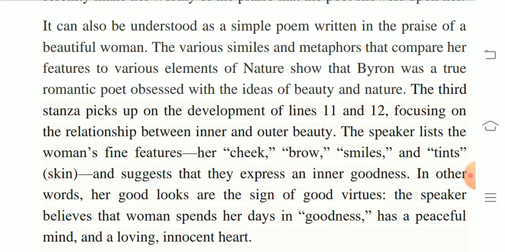The various similes and metaphors that compare her features to various elements of nature show that Byron was a true romantic poet obsessed with the ideas of beauty and nature. The third stanza picks up on the development of lines 11 and 12, focusing on the relationship between inner and outer beauty. The speaker lists the woman's fine features, her cheek, brow, smiles, and tints, and suggests that they express an inner goodness. In other words, her good looks are the sign of good virtues.